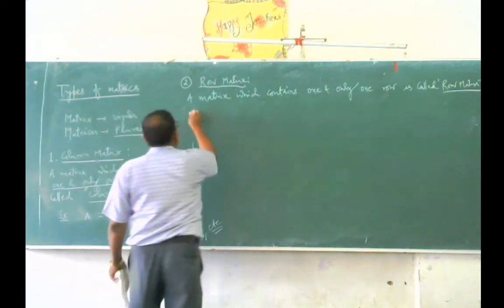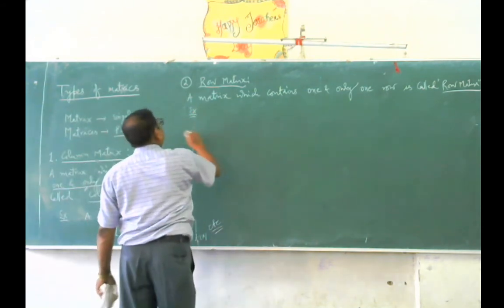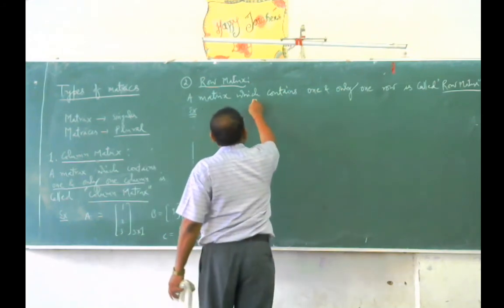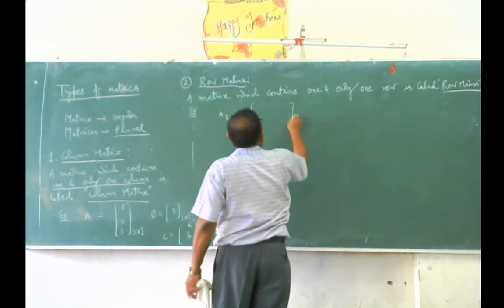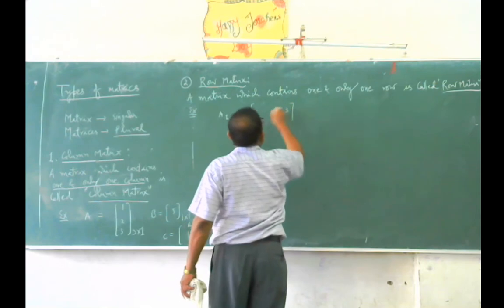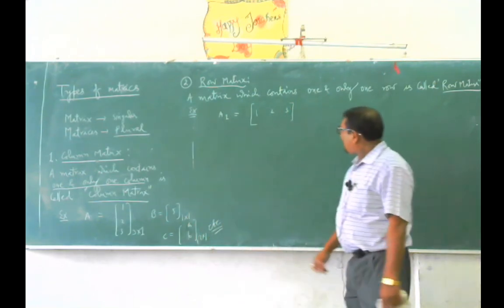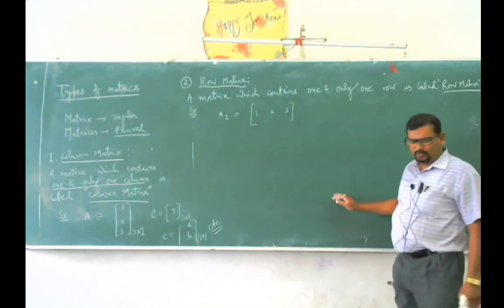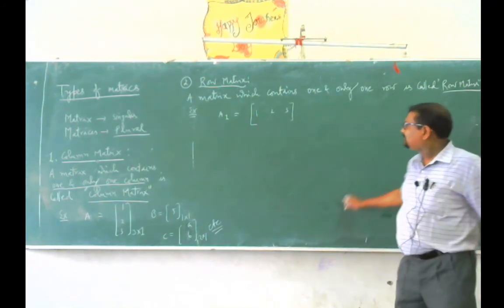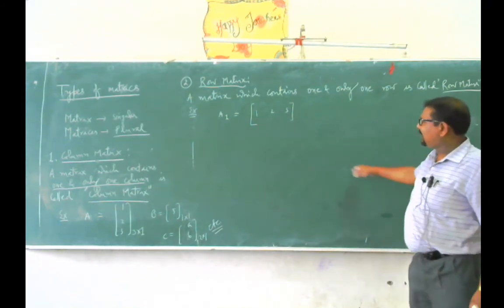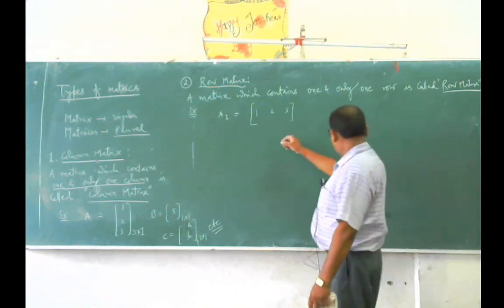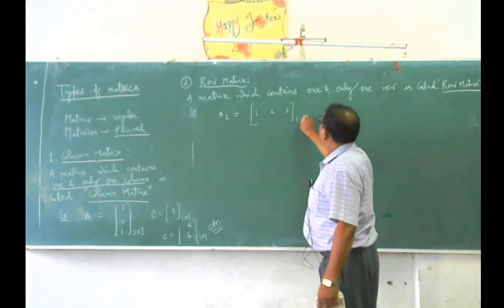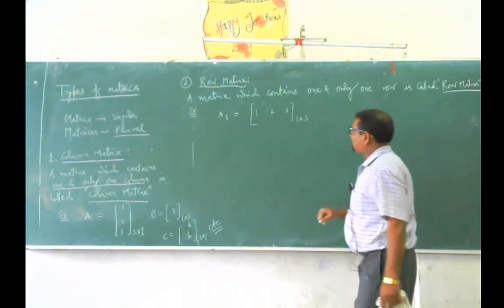Just we can say an example. Here I'm taking A1 equals 1, 2, 3. How many horizontal lines are there? Only one horizontal line is there, whereas vertical lines are 3. So we can say this matrix A1 has only one row, but 3 columns.